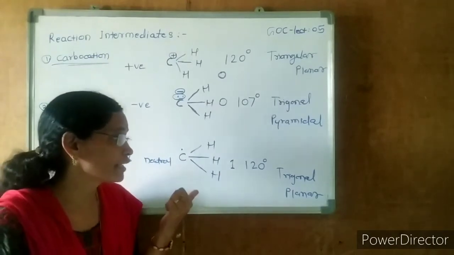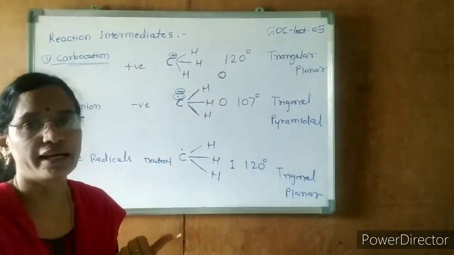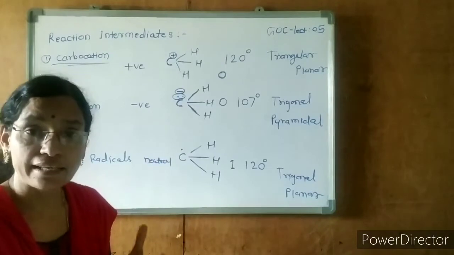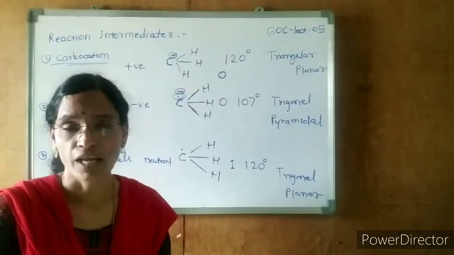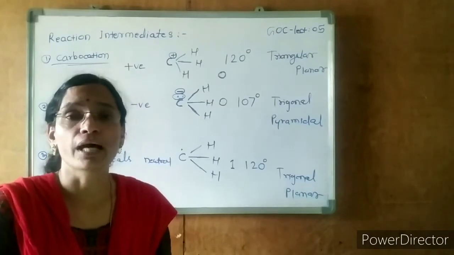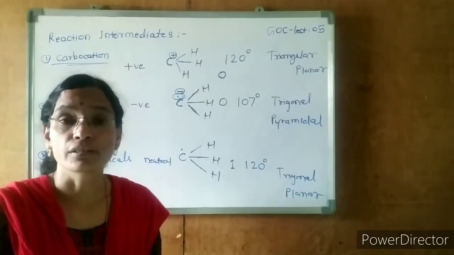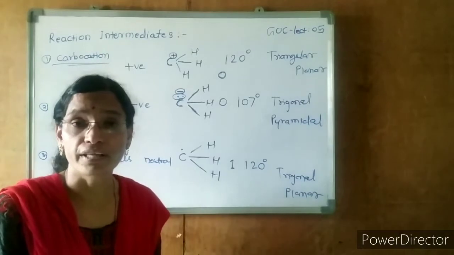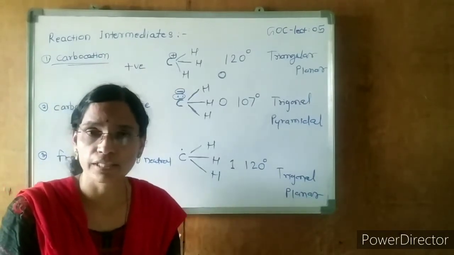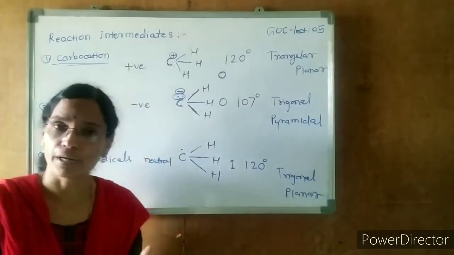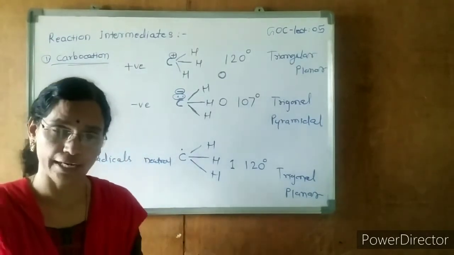Now the next property is the magnetic behavior, or the magnetic character. What does magnetic character mean? Magnetic character means what the magnetic properties are. It depends upon the number of unpaired electrons. Obviously, the magnetic properties will depend upon the number of unpaired electrons.